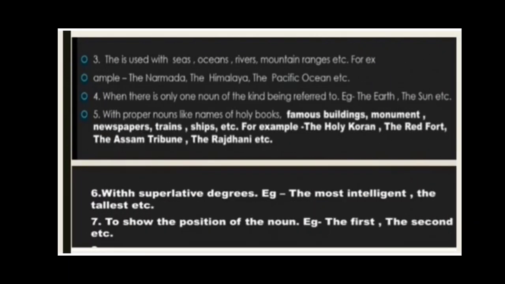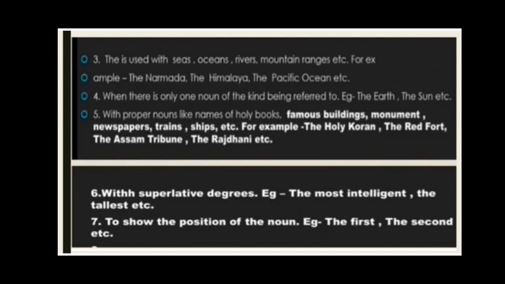Then the third point is the is used with seas, oceans, rivers, mountain ranges, etc. Say for example, the Narmada, the Himalaya, etc. When there is only one noun of the kind being referred to, say for example, the earth, the sun, etc. With proper nouns like the names of holy books, famous buildings, newspapers, trains, etc., we use the.